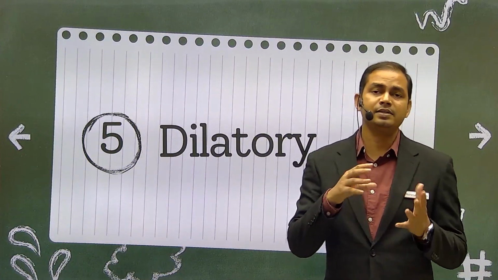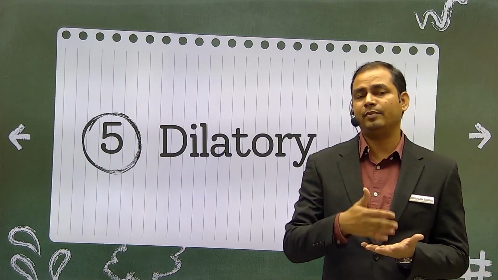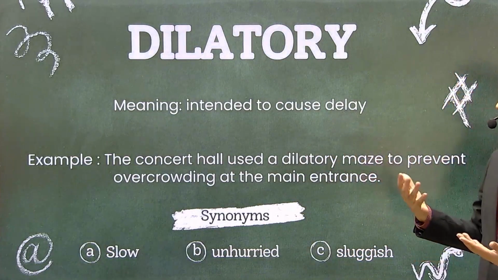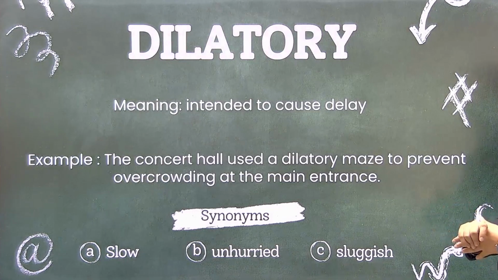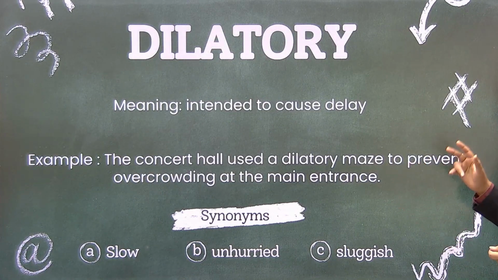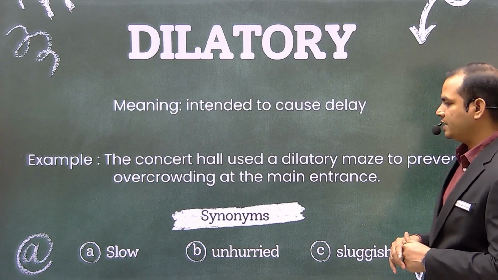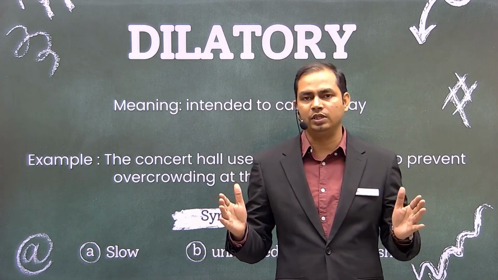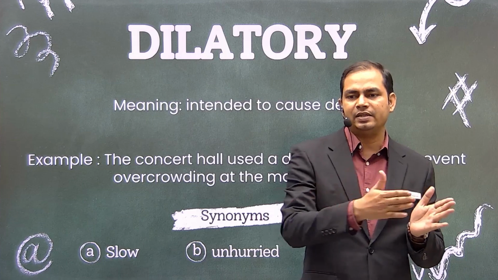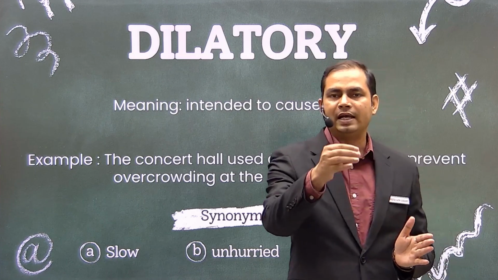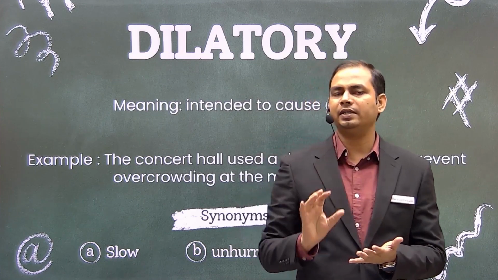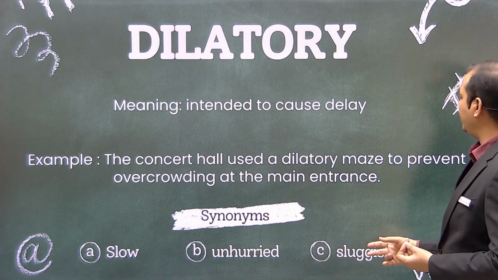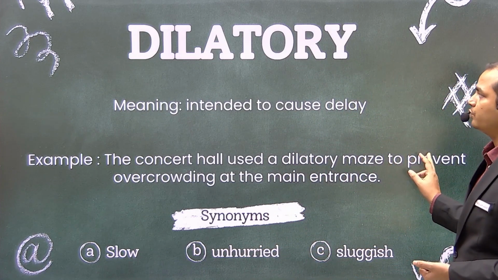Dilatory means something that takes time. जानबूझकर डिले करना किसी चीज को, that is dilatory. So intended to cause delay, right? The concert hall used a dilatory maze to prevent overcrowding at the main entrance. तो कभी कभी आपने देखा होगा मंदिर में या किसी भी ऐसी जगह पे जहाँ पे बहुत भीड़ होती है वहां पे ऐसे क्यूज बनाए जाते हैं कि लोग वहां तक पहुंचने में टाइम लें. तो जानबूझ के ऐसा किया जाता है, right? So slow, unhurried and sluggish are the synonyms to this word dilatory.